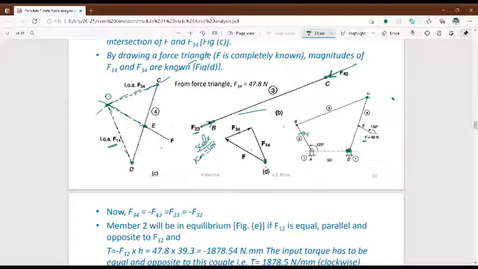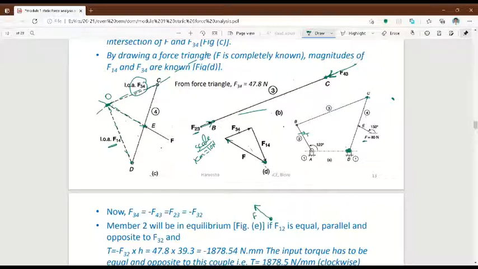So you just draw F parallel to this line, the 8 centimeter line. Mark the arrowhead here, so this is the tail and this is the head. Now I don't know where to draw F34 and where to draw F14. Suppose I have the F like this.